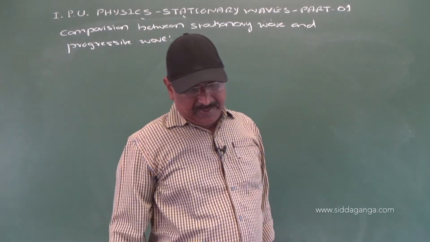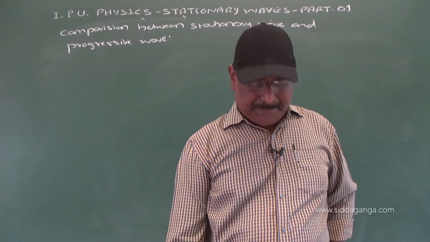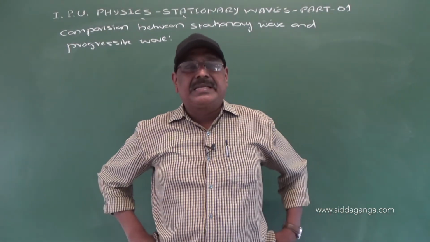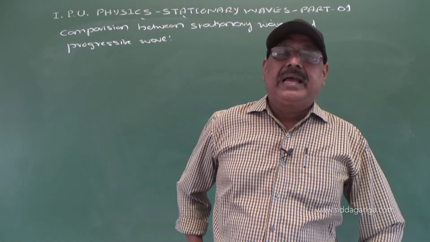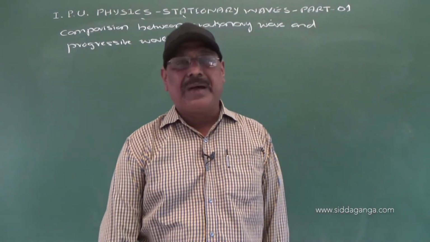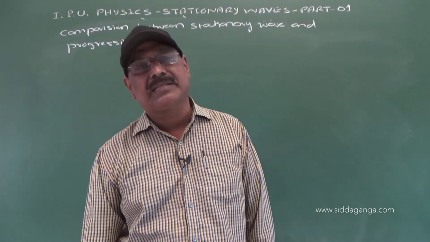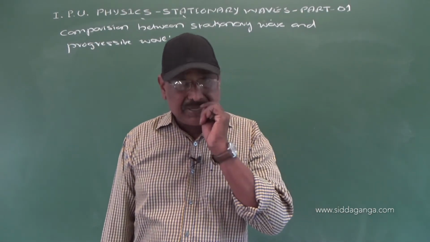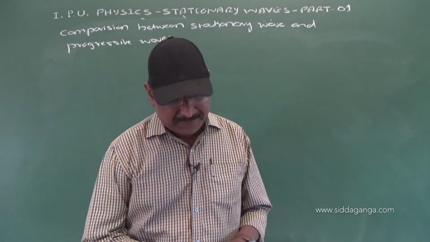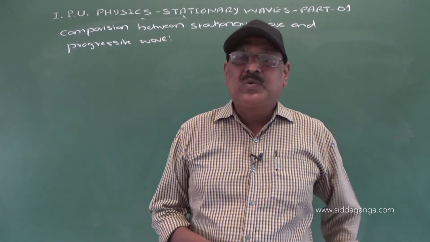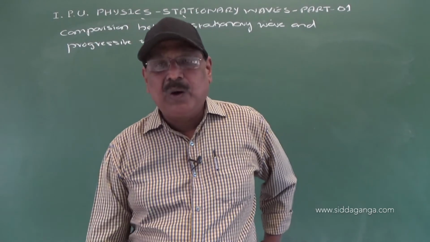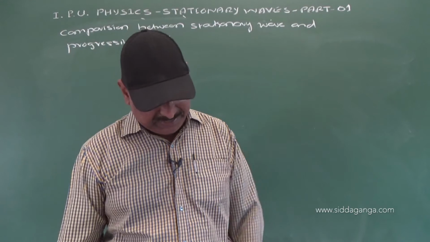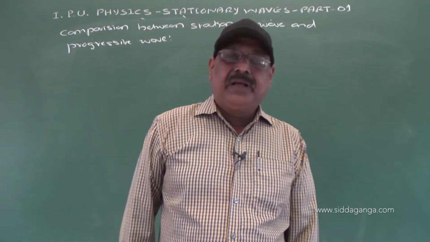Now, number one, progressive wave is set up by continuous vibrations of particles of the medium, whereas stationary wave is formed due to superposition of two identical progressive waves traveling in opposite direction.